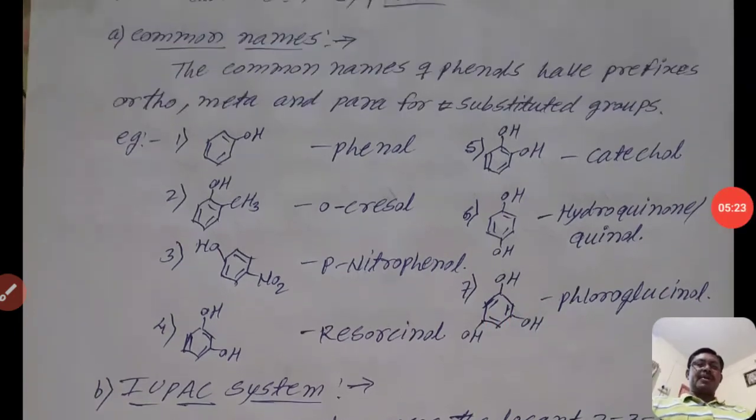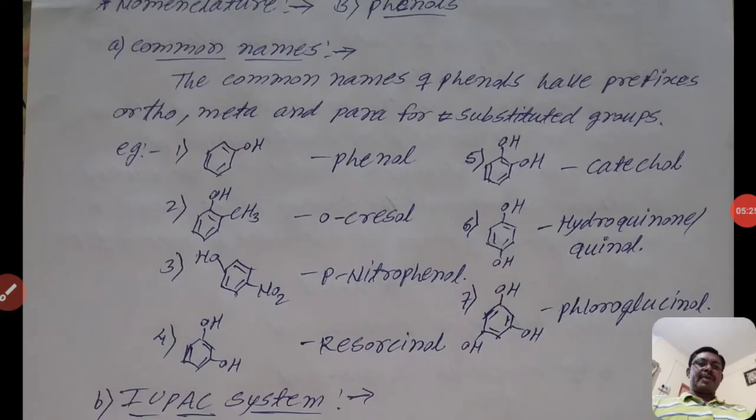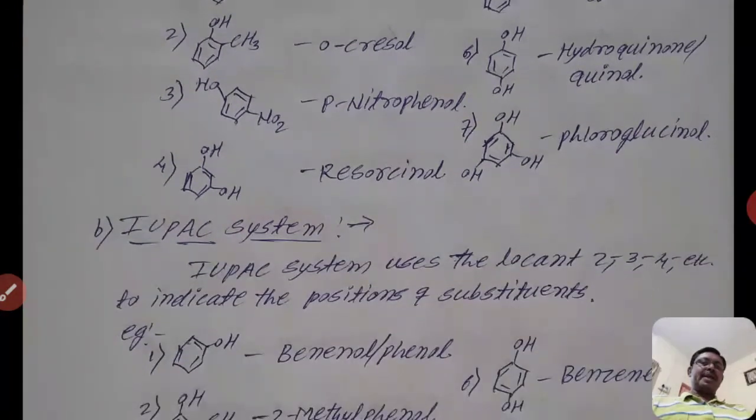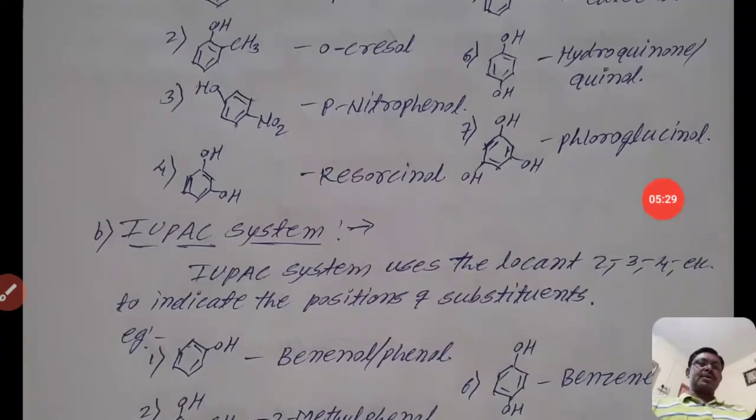But there is a limitation to the common name system for naming complicated or more substituted phenols. The newer, updated system is the IUPAC system. The IUPAC system uses the locants 2, 3, 4, etc.